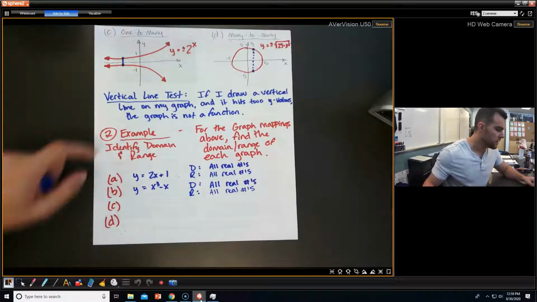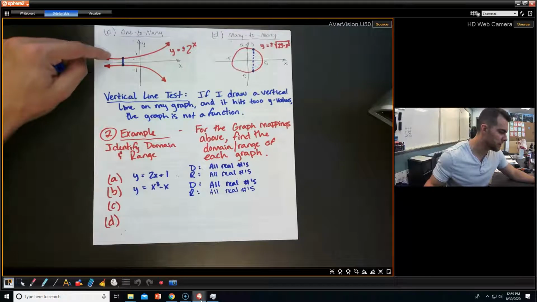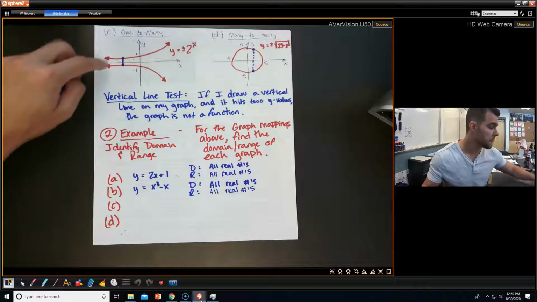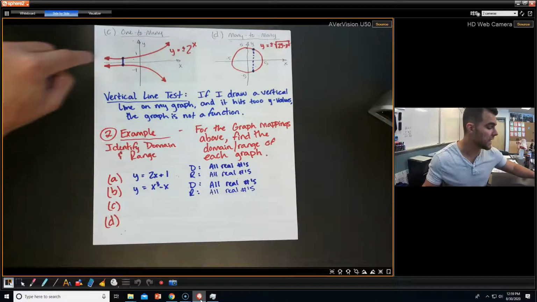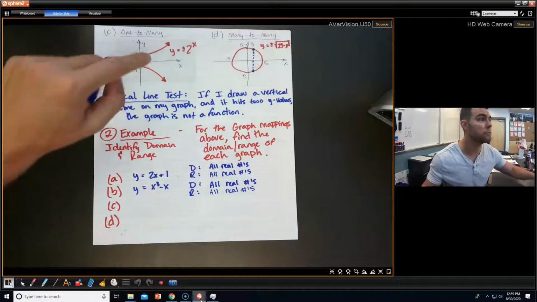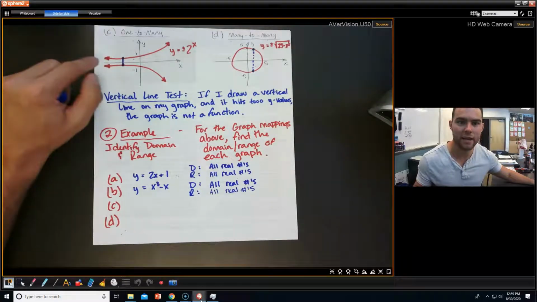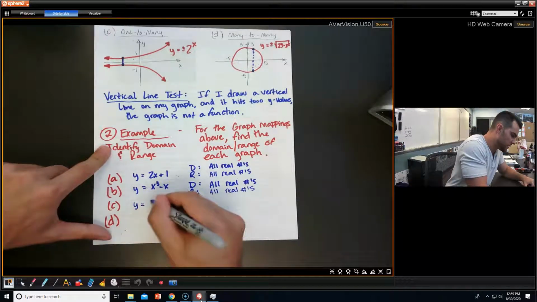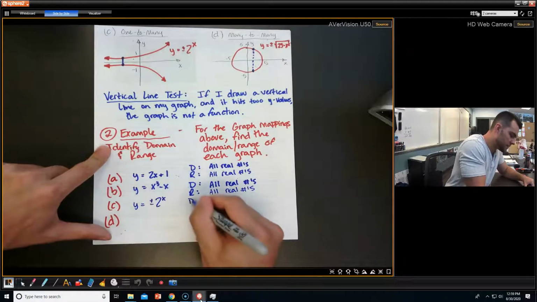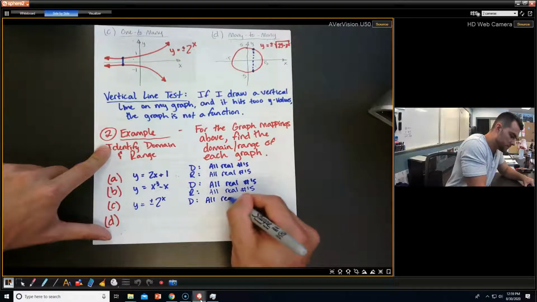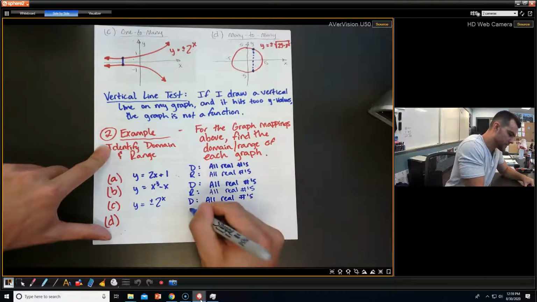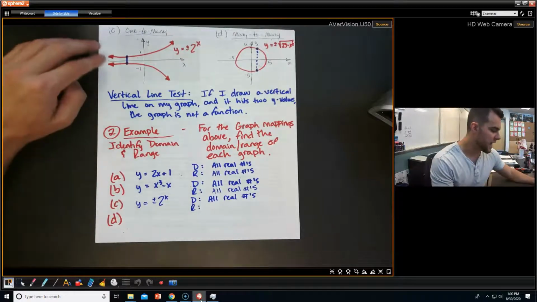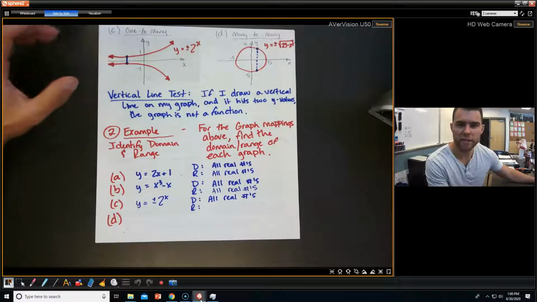Okay. If we're looking at C, it looks like it's capturing pretty much everything. It looks like for at least inputs, I can plug any input into it, and I can get some kind of output, right? So again, I'm not restricted with my domain on this per se. So again, it's all real numbers. But the range is not the same. And the key to see that is this little part right here. Okay, you see there's a gap.